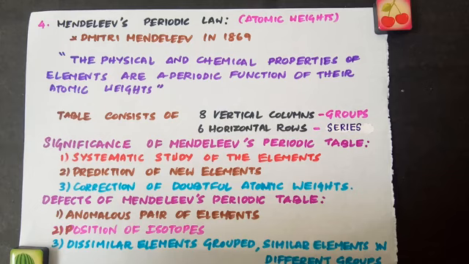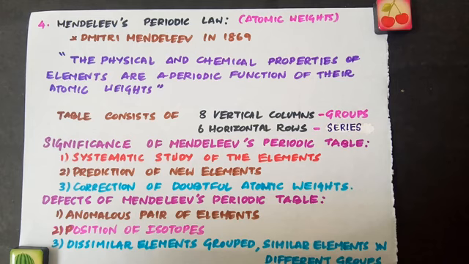He could not provide any justification for this arrangement, because actually elements were arranged in the increasing order of their atomic weights, but based on their properties, when Mendeleev tried to arrange, some elements come before the lower atomic weight. So he could not explain that.